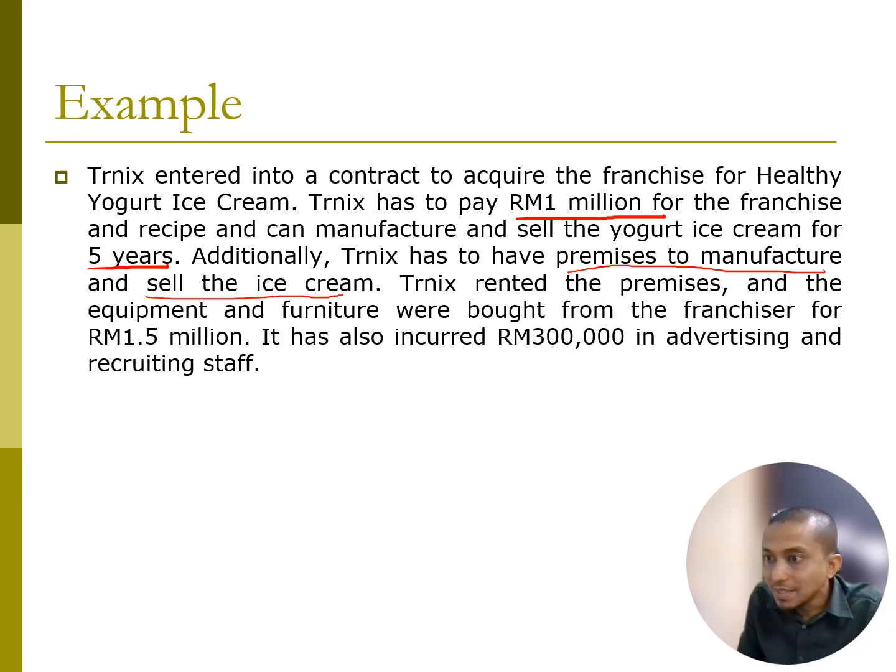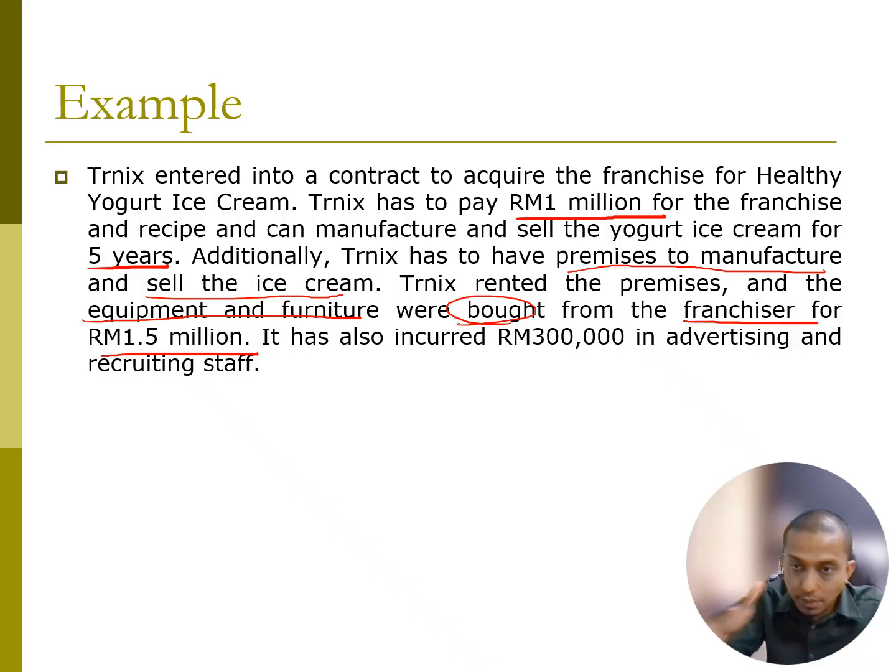So rent the premises, and the equipment and furniture, right? Equipment and furniture are bought from the franchisor for 1.5 million. This is normal because the franchisor needs to make sure you have the same concept, the same shop, the same everything, because they want to control the quality, right? It also incurred 300,000 of advertising and recruiting staff.